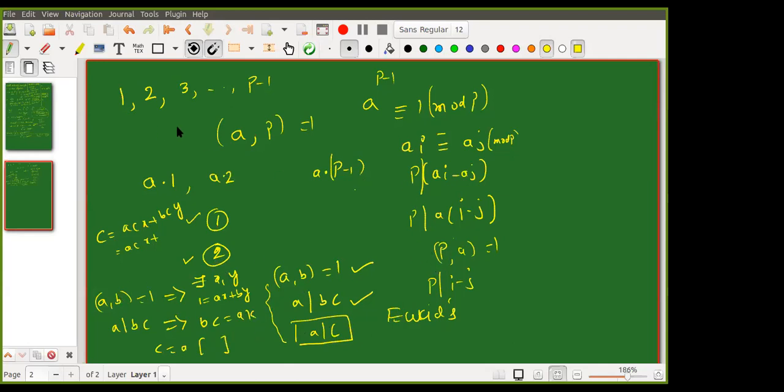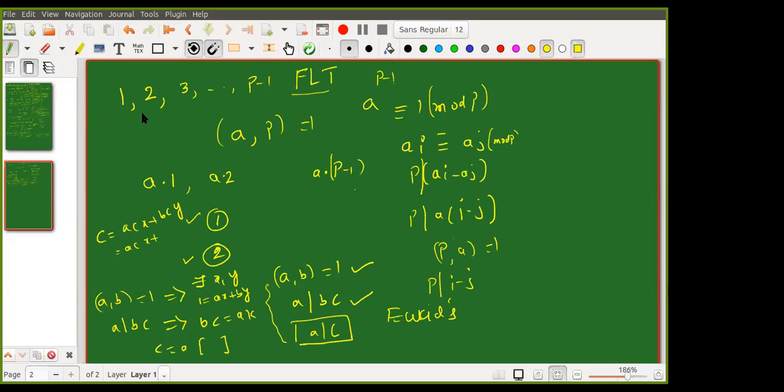Now we are proving Fermat's little theorem. In literature FLT is Fermat's last theorem, but we are not using Fermat's last theorem. I am using FLT for Fermat's little theorem. What does Fermat's little theorem say? a is an integer, p is a prime number, and a, p GCD 1, that is the hypothesis. The conclusion: a to the power p minus 1 is congruent to 1 mod p.